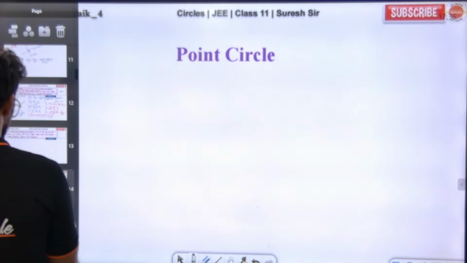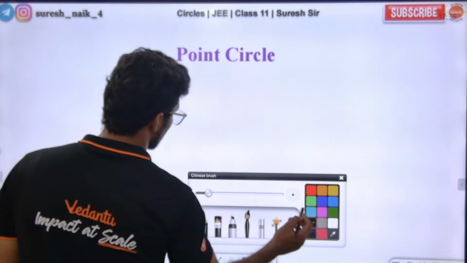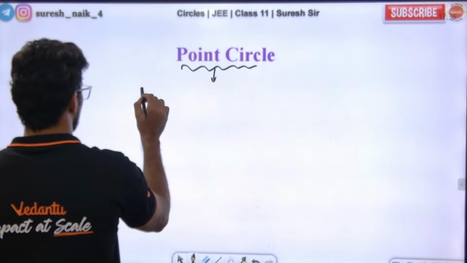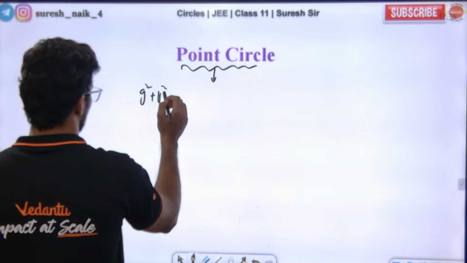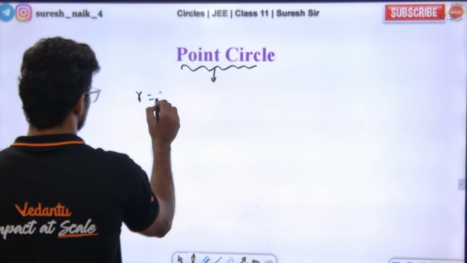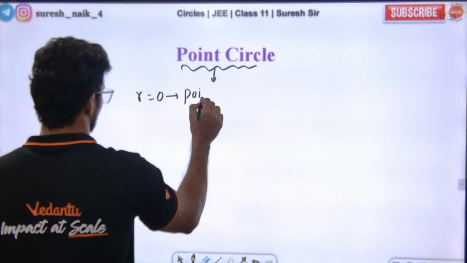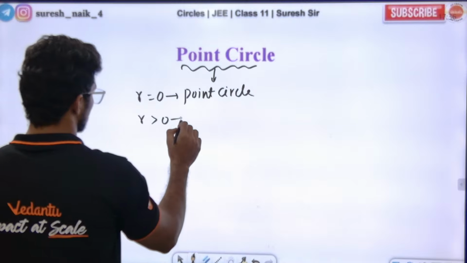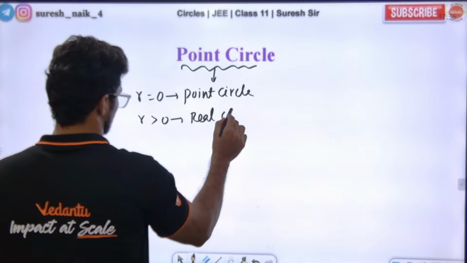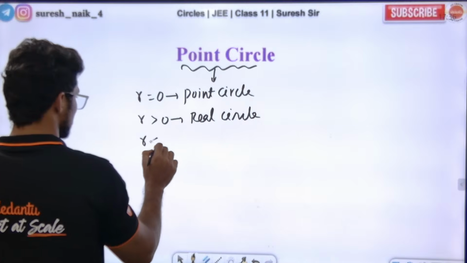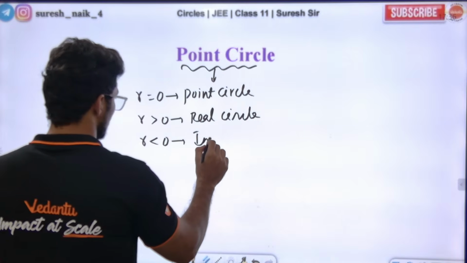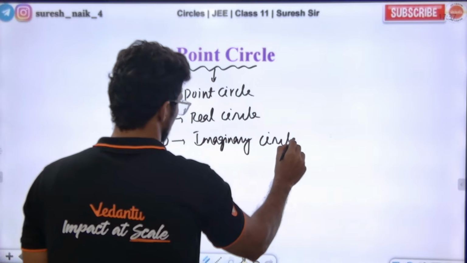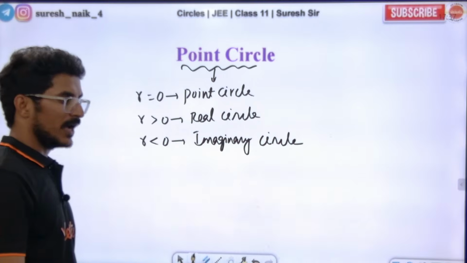Next concept, guys: point circle. Sir, what is a point circle? Basically, what is the radius? Radius is g square plus f square minus c, right? If the radius is equal to 0, we call it a point circle. If the radius is greater than 0, we call it a real circle. If the radius is lesser than 0, we call it an imaginary circle. Imaginary circle. Any doubts? I told you the correct answer.